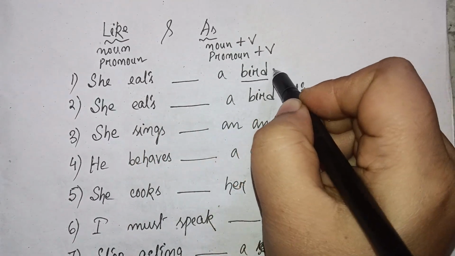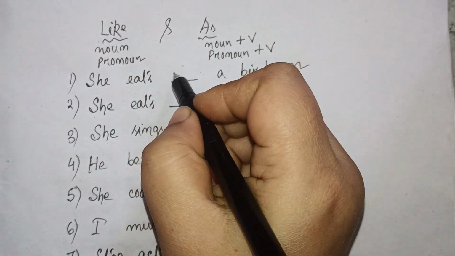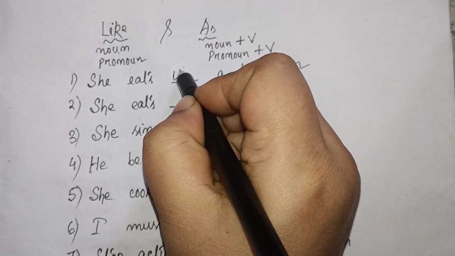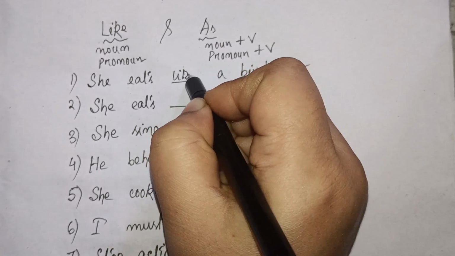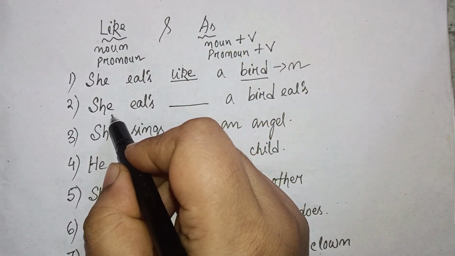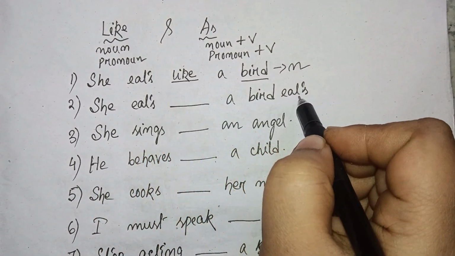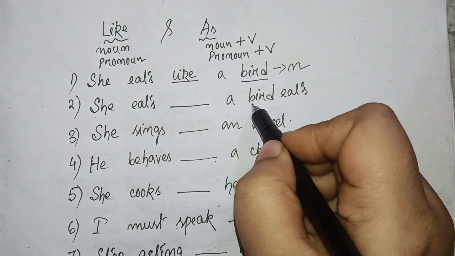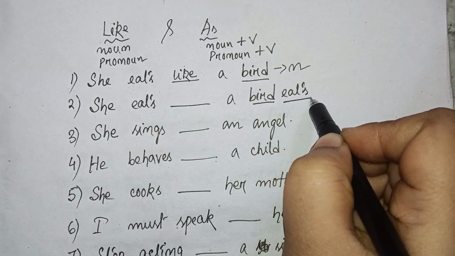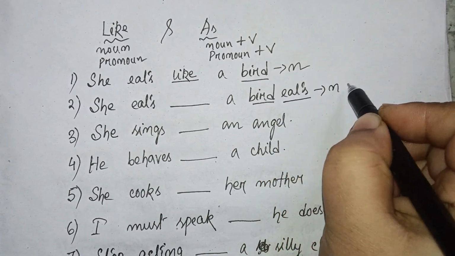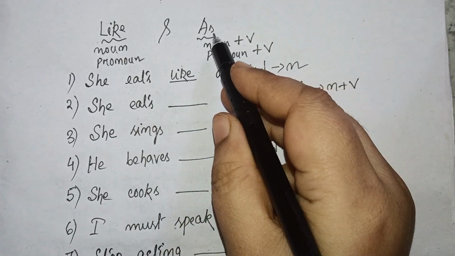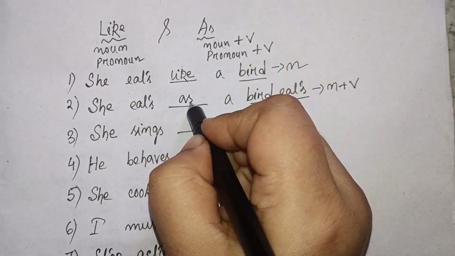So bird is noun. So what she eats? She eats like a bird. The next one is she eats dash a bird eats. So here you see this is noun and this is verb. So here is noun plus verb. So noun plus verb comes under as.